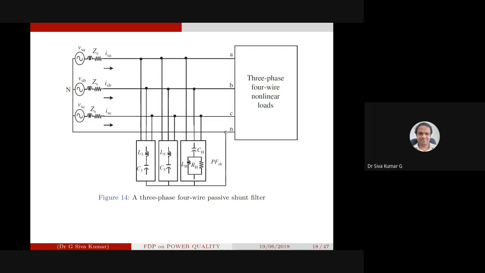Instead of flowing this way, it is going to flow this way. The zero sequence also is going to flow this way. This is about the three-phase four-wire passive shunt filter.